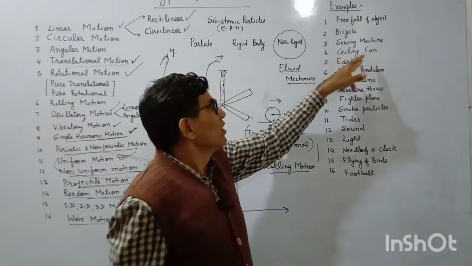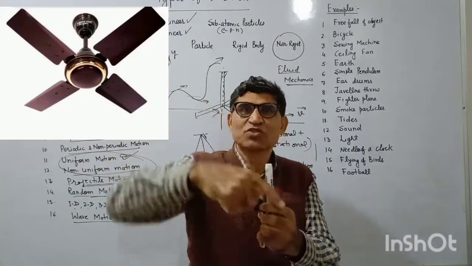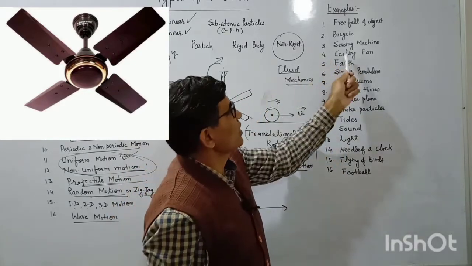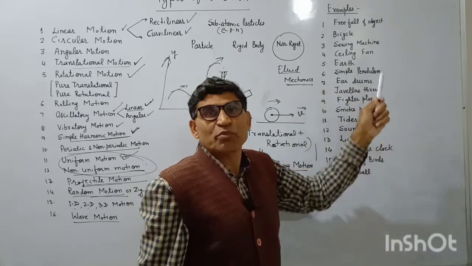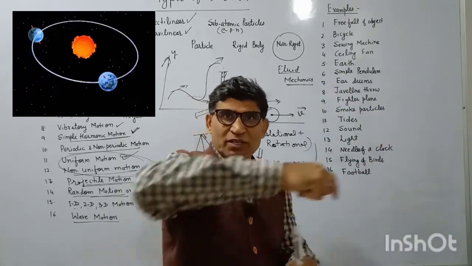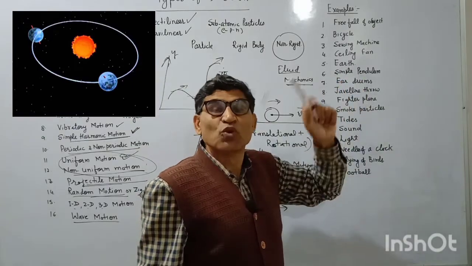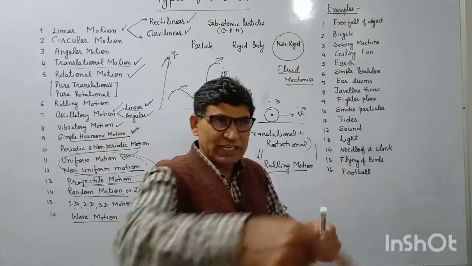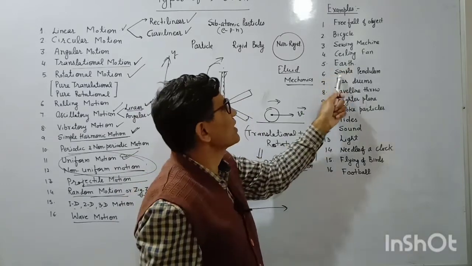So next, after the sewing machine, the next example is the ceiling fan. In a ceiling fan, the axis of rotation remains fixed and the blades are moving, so it is an example of rotational motion. Next is the Earth. It is an example of translational as well as rotational motion. Earth is moving, and it is also an example of non-uniform motion, because the direction is changing at every point, so the velocity is not constant.